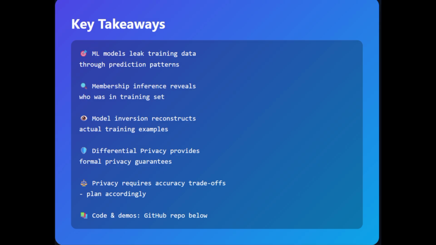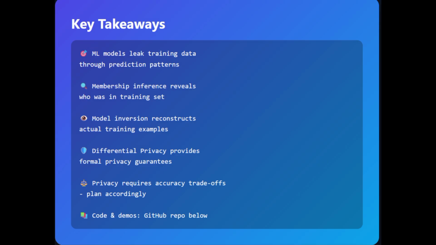Privacy in machine learning isn't optional anymore, as regulations like GDPR, CCPA, and HIPAA are catching up. But behind the compliance, it's the right thing to do. Your users trusted you with their data, so protect it.